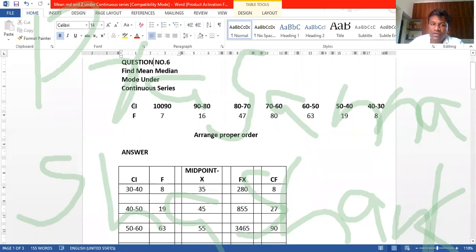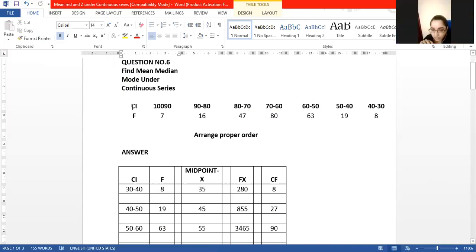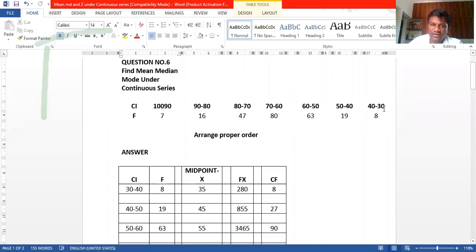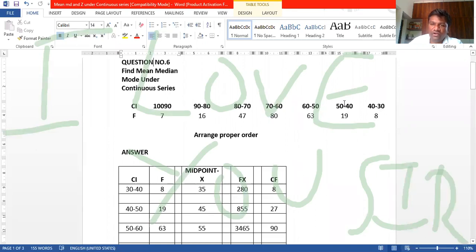In the problem, first we have to check whether they have given the class intervals in proper order. If they have given proper order, then you can take it as it is. If they have not given it in ascending or descending order, you should arrange it in a proper manner, which is the lowest, which is the highest. Here 30 is the lowest, 100 is the highest. 30 to 40, the frequency 8 has to be taken, don't take 7. 30 to 40, that is the f value. 40 to 50, that is the f value that we have to take.